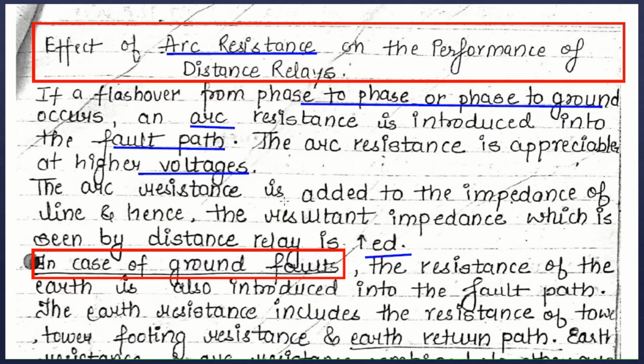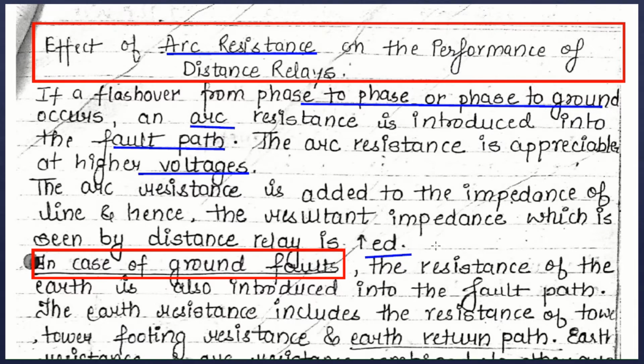The arc resistance gets added to the impedance of the line and therefore it affects the performance of the distance relay. Since the distance relay measures the impedance of the line from the relay point to the fault point, this arc resistance is also added to the impedance of the line, and hence the resultant impedance measured by the distance relay will also increase.